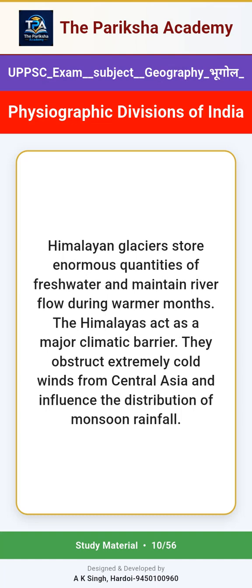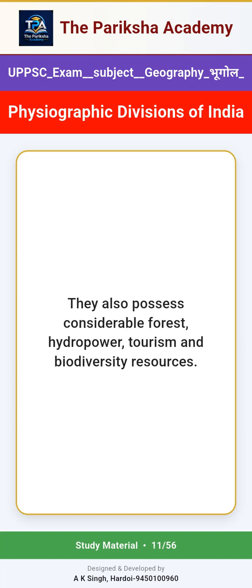The Himalayas act as a major climatic barrier. They obstruct extremely cold winds from Central Asia and influence the distribution of monsoon rainfall. They also possess considerable forest, hydropower, tourism and biodiversity resources.